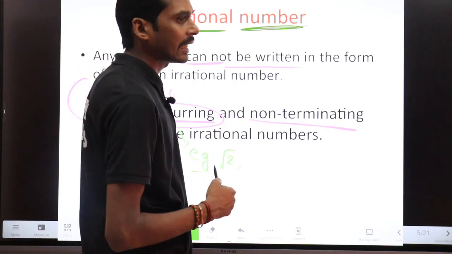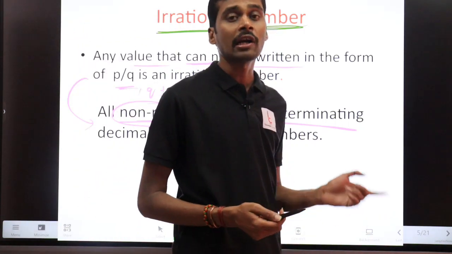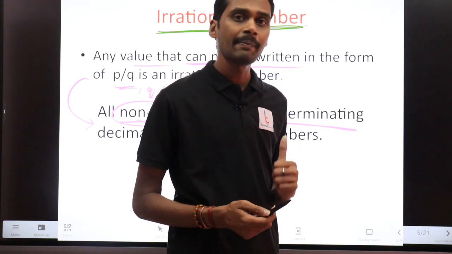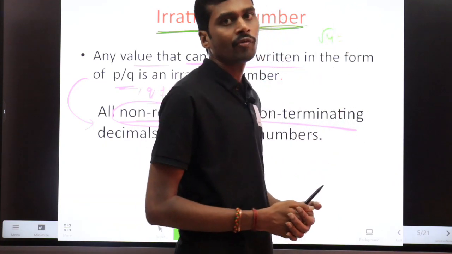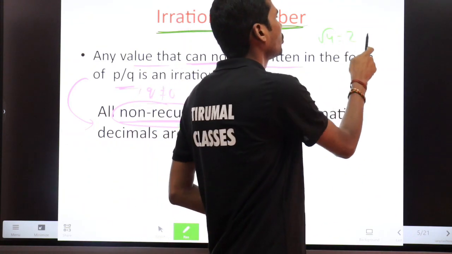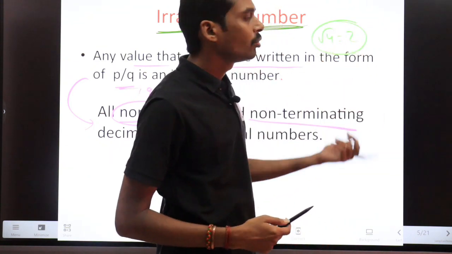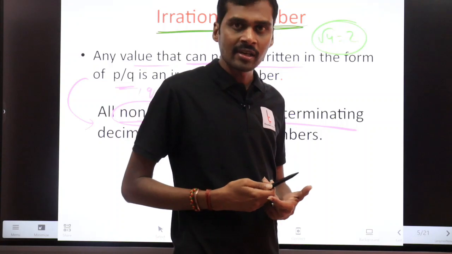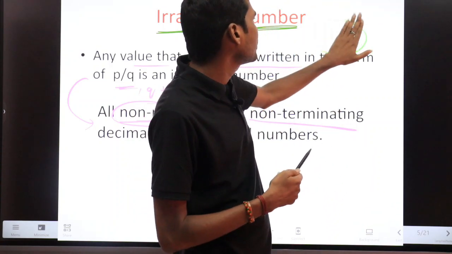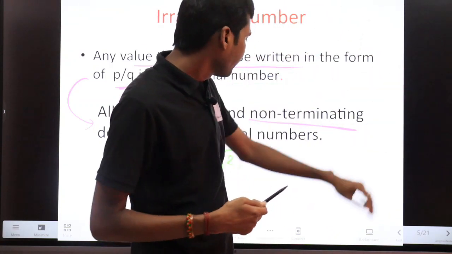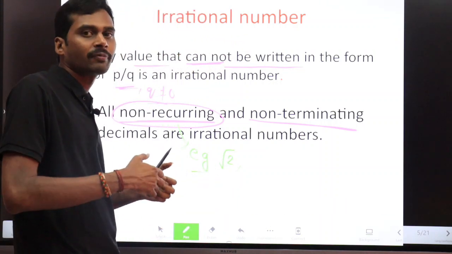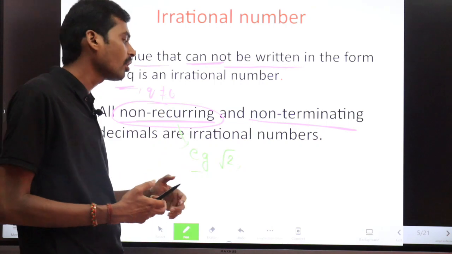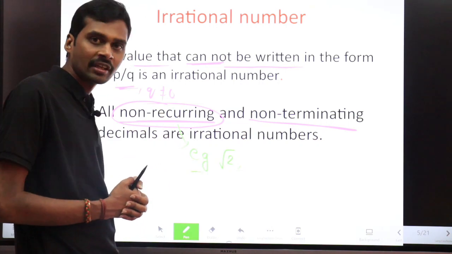Suppose I take the square root of a value that is not a perfect square. If it is a perfect square, suppose I take root 4, what is the value of root 4? Root 4 is 2. So 2 you can write as 2 by 1, right? So any non-perfect squares, non-perfect cubes, non-perfect fourth roots, non-perfect fifth roots, all these are examples of irrational numbers.